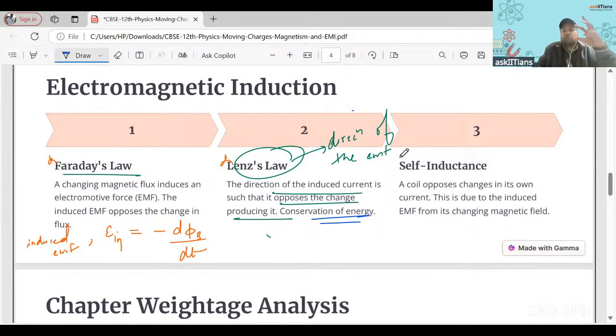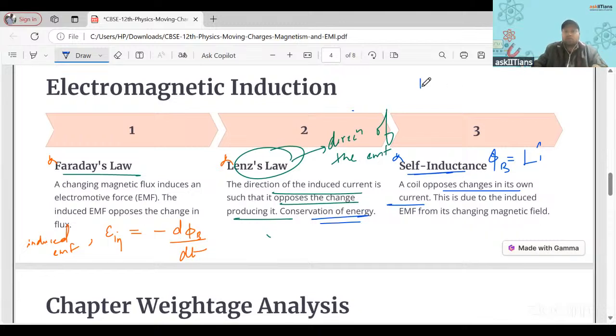Then we have this concept of self-inductance, right? What is self-inductance? You must be knowing phi is equal to Li, right? This is the main equation for self-inductance. Self-inductance is when a coil opposes changes in its own current. For example, a coil is having current and we change the current, then the EMF is induced in that very coil only. So that is self-inductance.